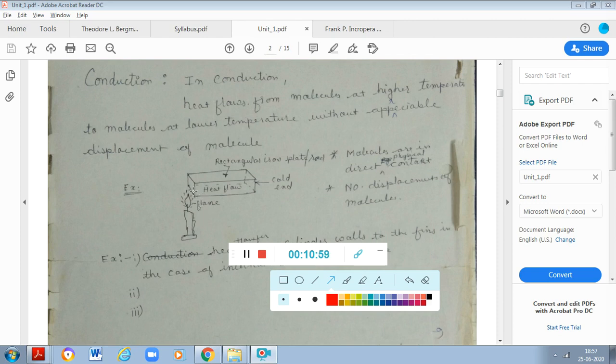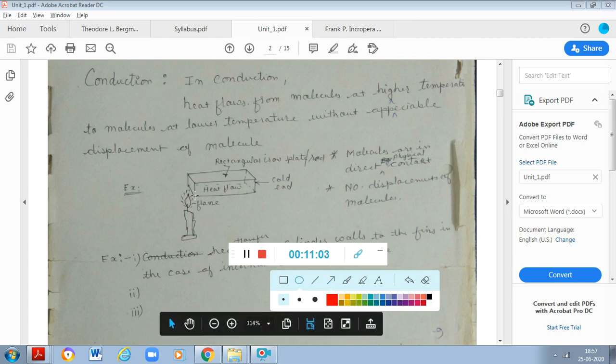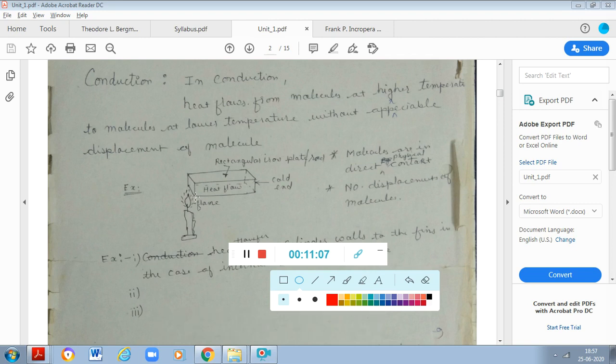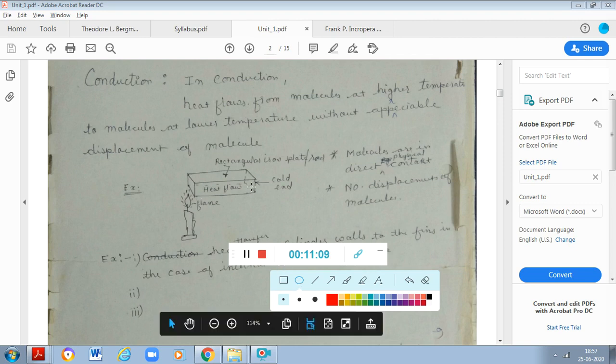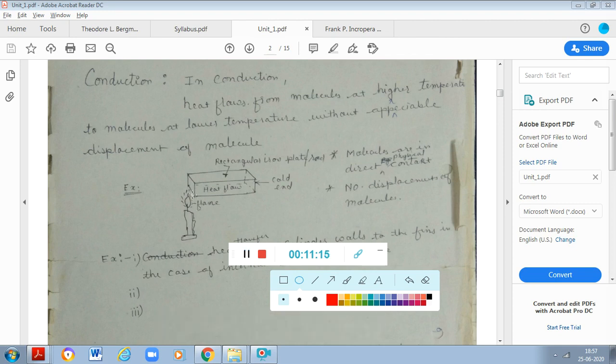So the temperature achieved at this point will always be higher than the temperature received at this point. So there is a transfer of heat from the higher temperature to the lower temperature, as this arrow suggests.